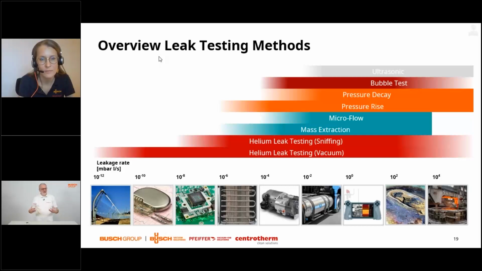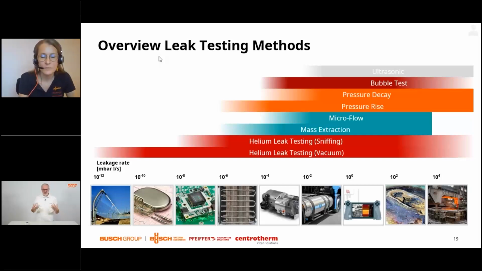And if I remove this residual background, if I go to vacuum, I can really detect very, very low sensitivities, going down to the 10 to the minus 11, 10 to the minus 12 millibar liter per second if I treat my vacuum system very well. So there are even applications which are more demanding. So for example, we have picked the solar receiver tubes on the bottom left example.